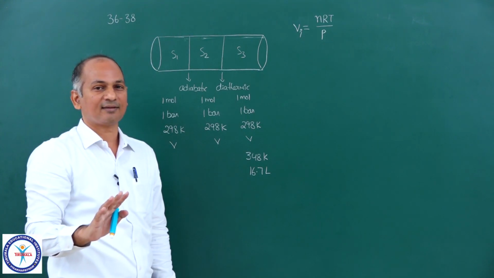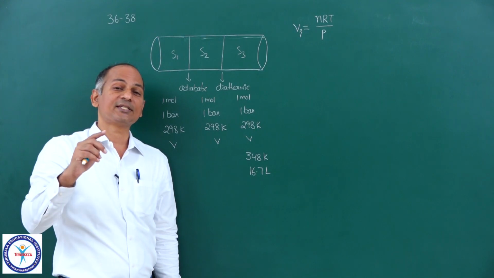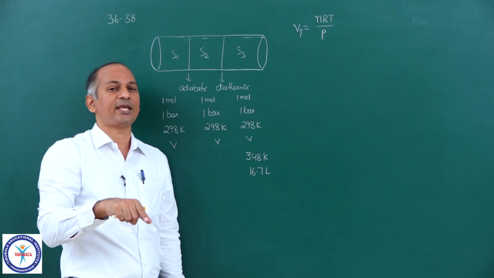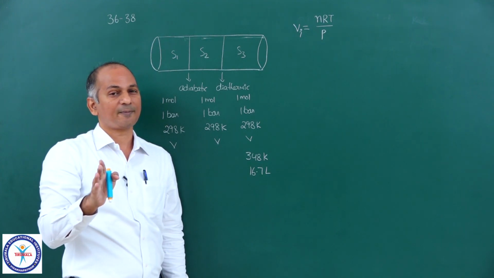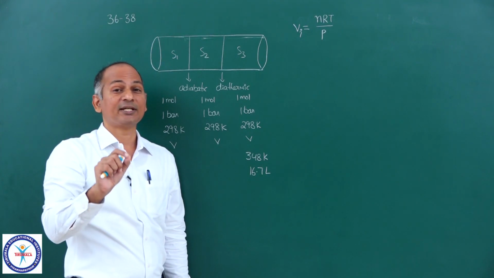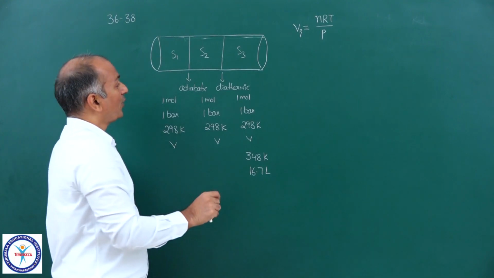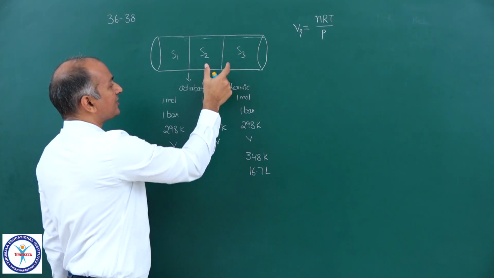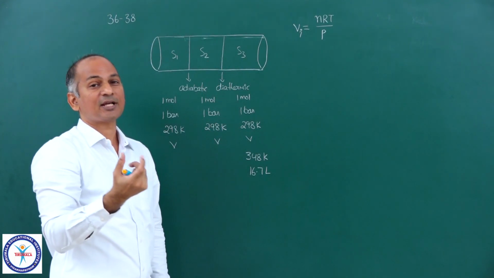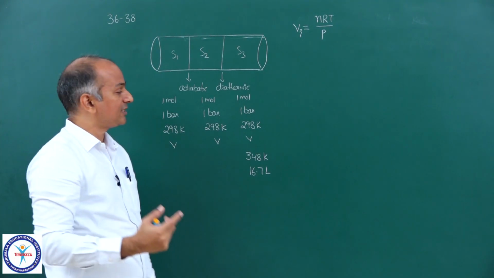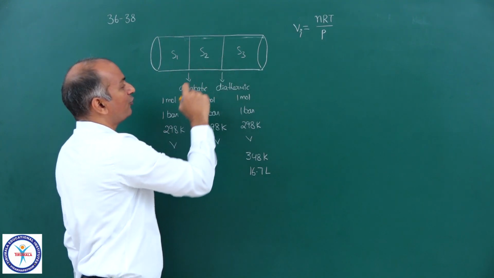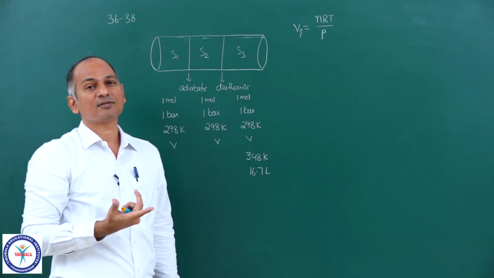And can I say that all conditions in the final state are also the same for these two sections? Freely moving piston and a diathermic piston. Moles cannot change in those two sections because those sections are closed, they are not open. So moles will not change, and because it is a freely moving piston, pressure will not change.